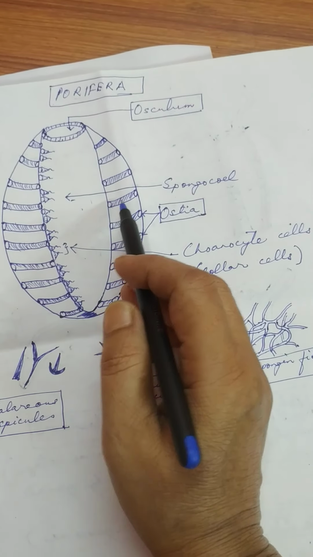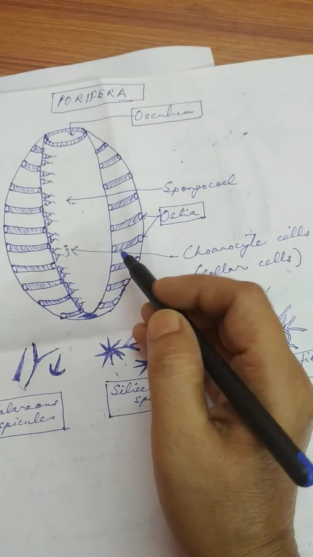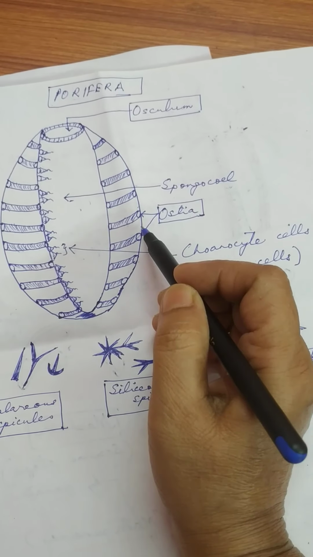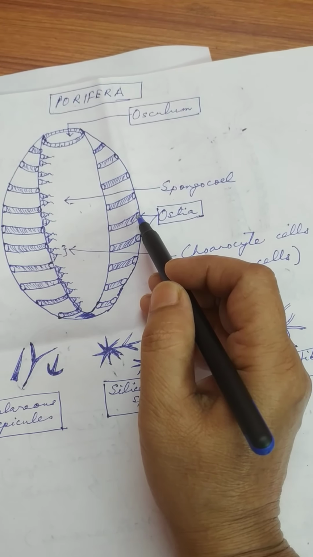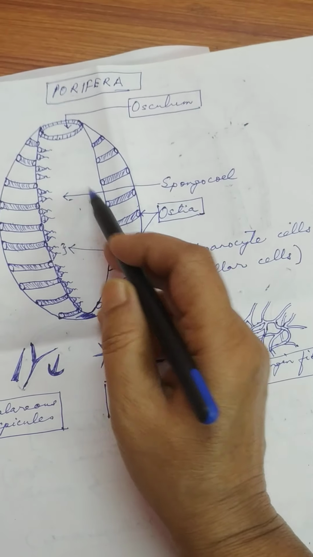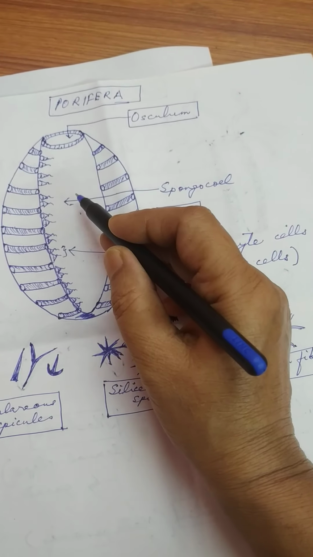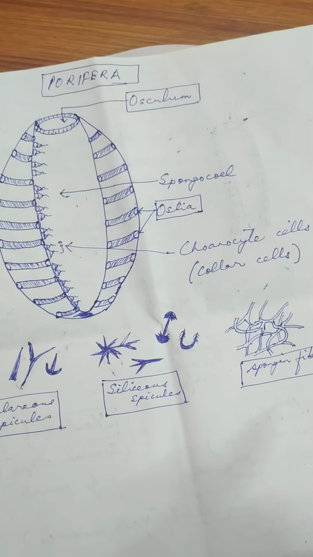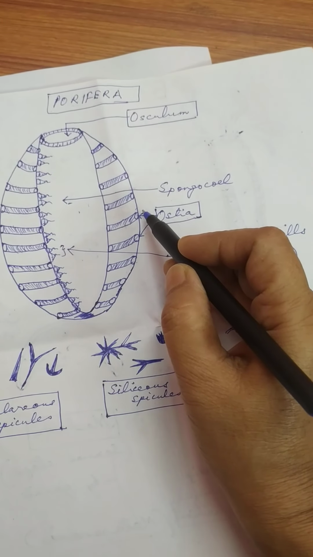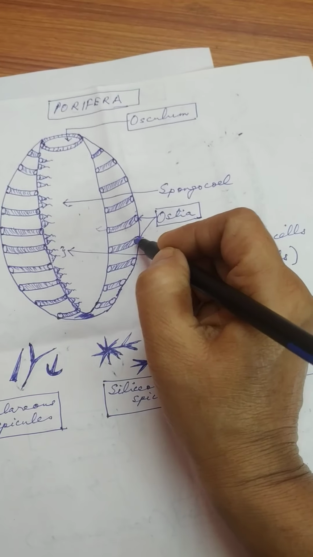Now see, all these small openings are called ostia. The ostia are all connected internally with the spongocoel. Is it clear? So through the ostia, water will enter inside the body of the sponge.